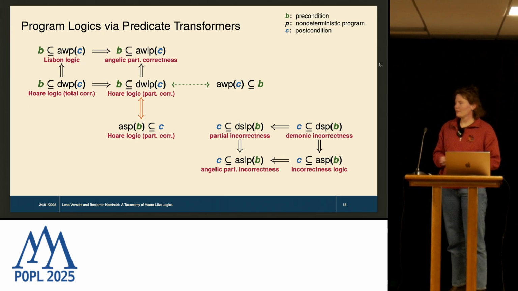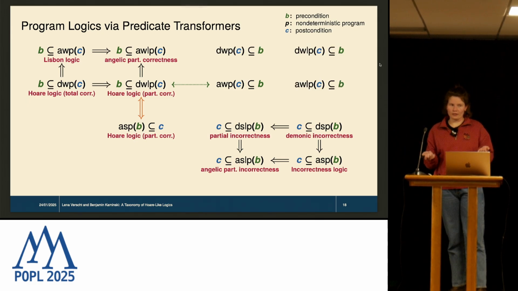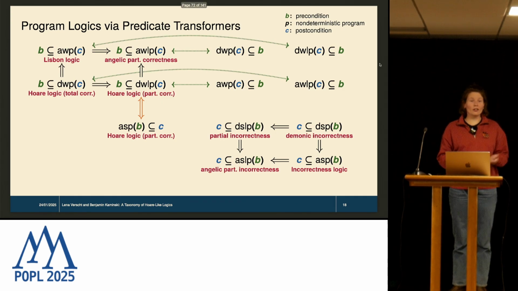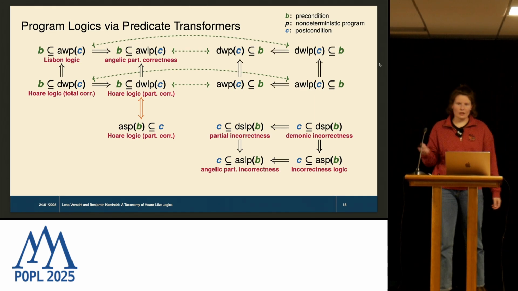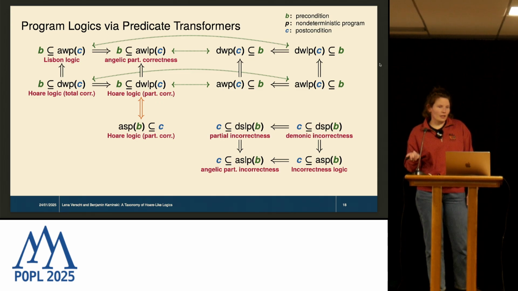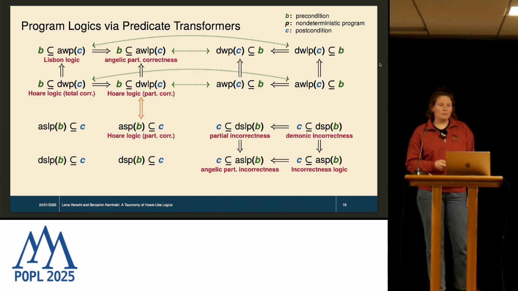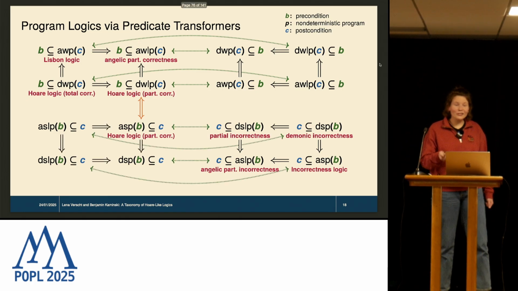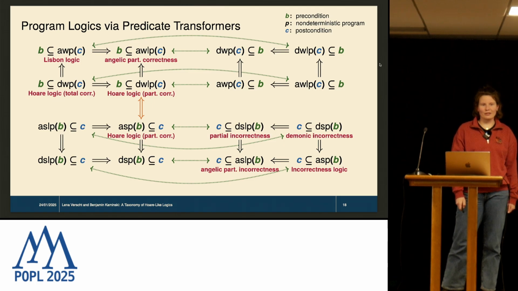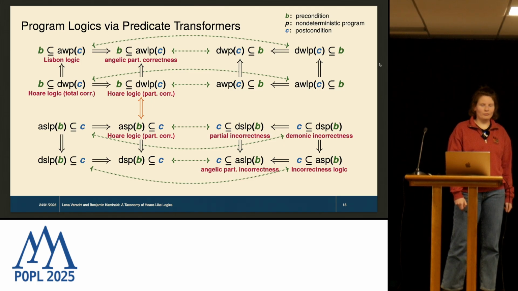And now we can also add other transformers, but it turns out they are actually all contrapositive to some logic that we've already seen, and we also have these implications between them. And we can do the same for the strongest post-transformers. We also have these implications, and they are also all contrapositive to some logic that we've already named or seen.